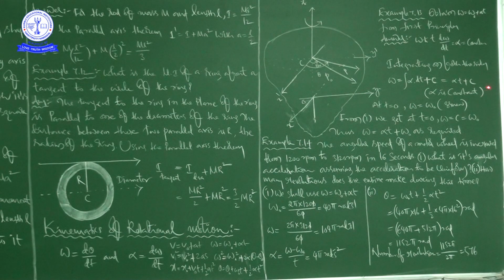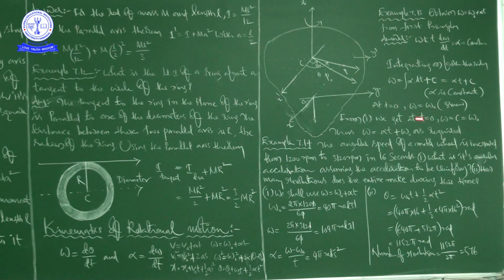Alpha is constant. At t is equal to 0, when you substitute mathematically, omega is equal to omega naught. So at t is equal to 0, omega is equal to c, which is equal to omega naught.